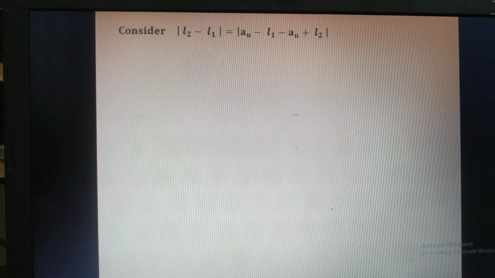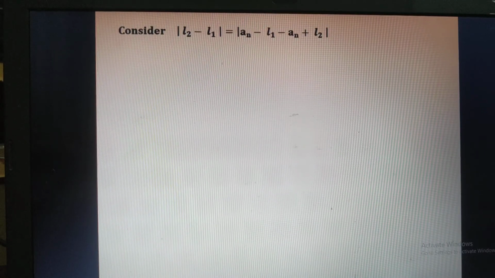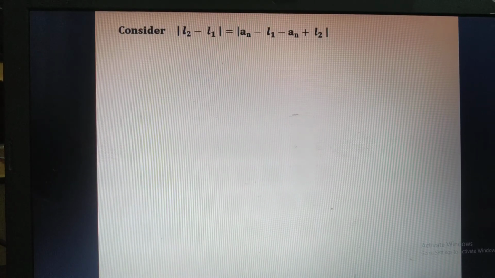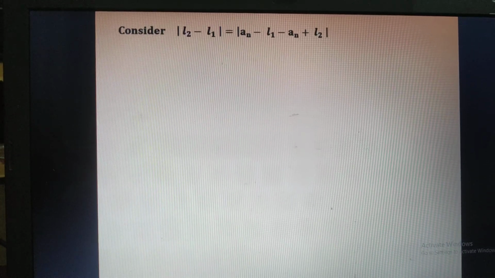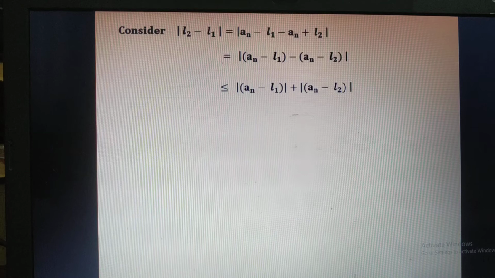For that, consider modulus of L2 minus L1. This is equal to taking an plus an and minus an inside the modulus, and splitting this as modulus of an minus L1 minus an minus L2. Using the property of modulus, this is less than or equal to mod of an minus L1 plus mod of an minus L2.